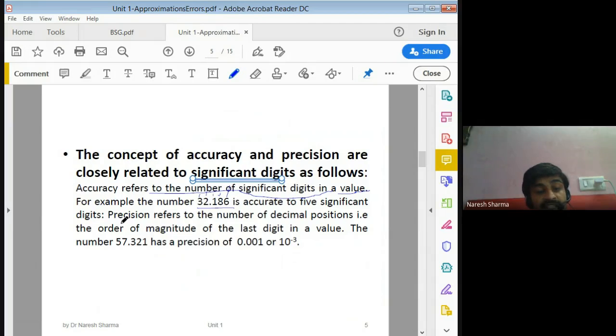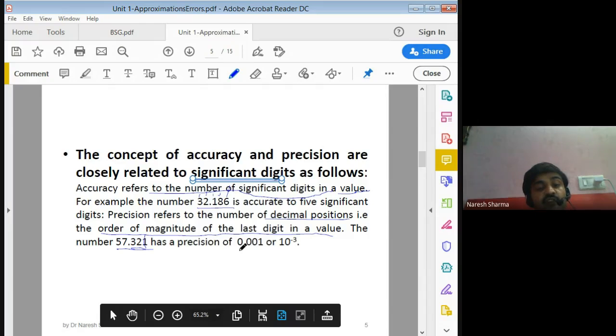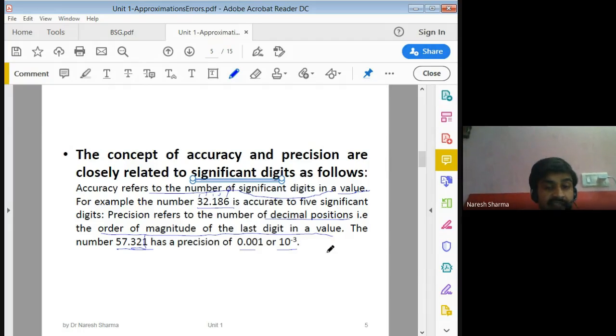Precision refers to the number of decimal positions, that is, the order of magnitude of the last digit in the value. For example, here your precision is the last 3 decimal places, so the precision value is 0.001, or 10 raised to the power minus 3.